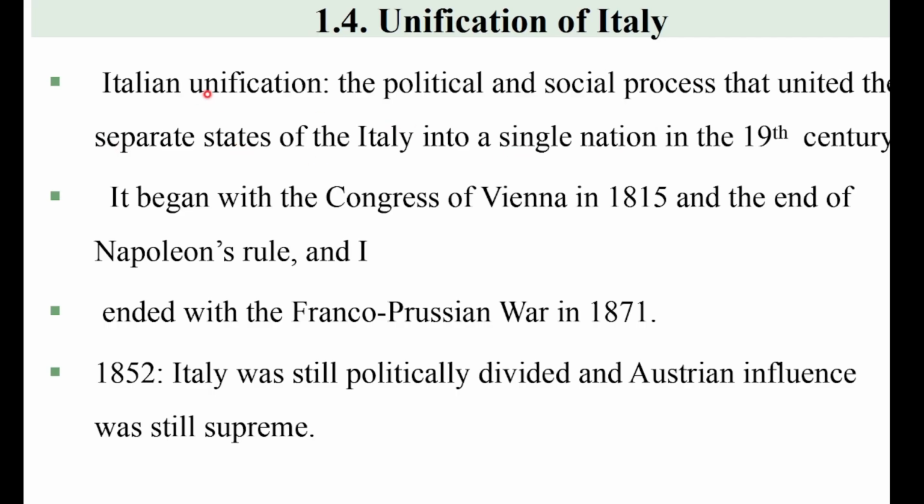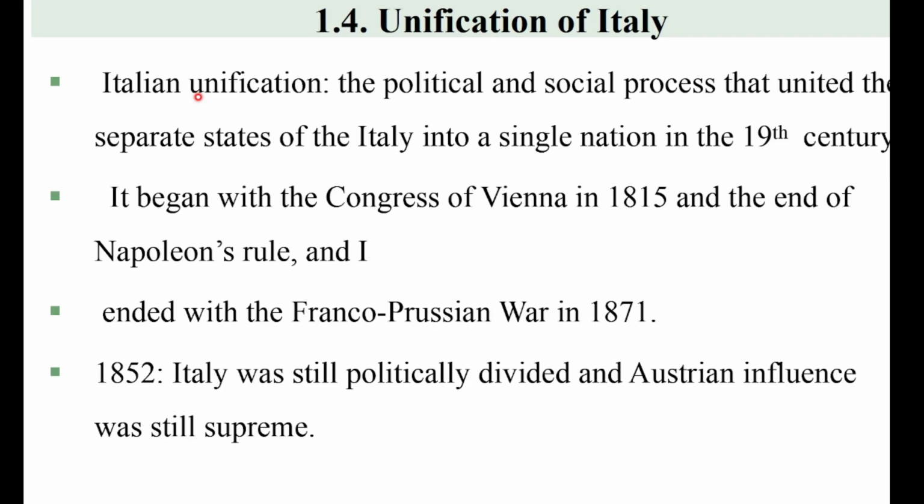So unification or Italian unification is the political and the social process that united the separate states of Italy into a single nation in the 19th century. This means the definition of Italian unification. When we come to Italian and German unification, they had similarities in different ways.